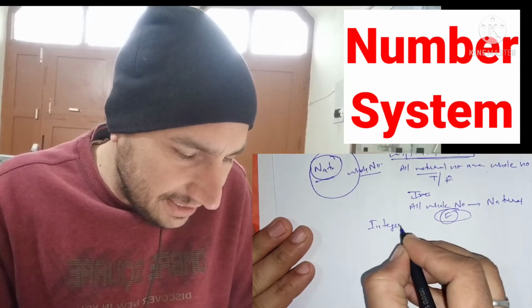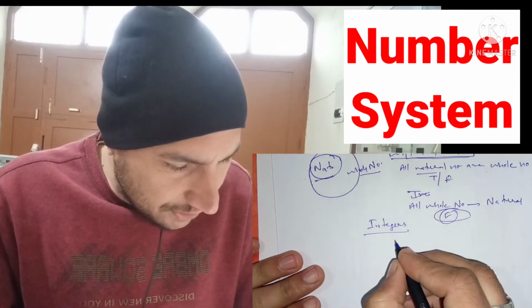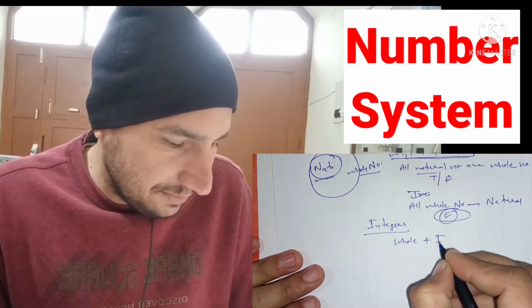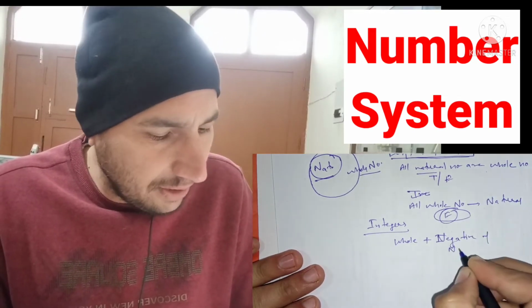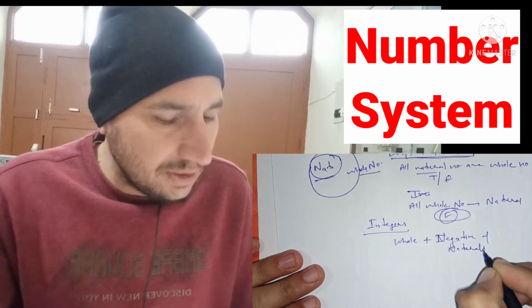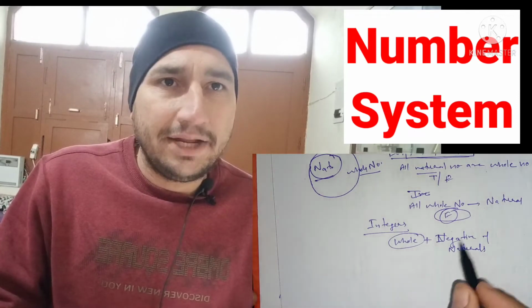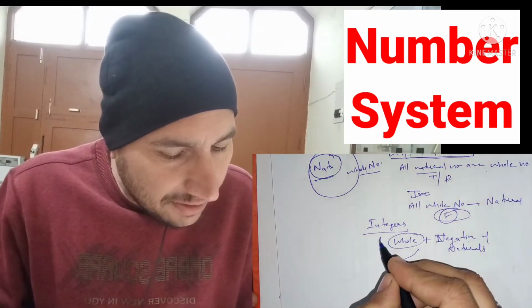After the whole numbers, now we have integers. So what are integers? If I include the negatives of natural numbers in the whole numbers, then the whole becomes the integers.